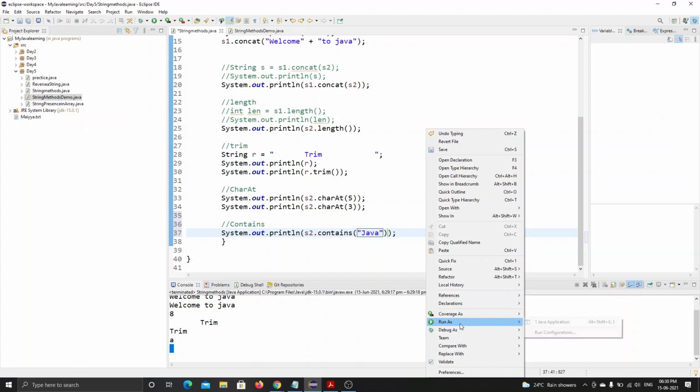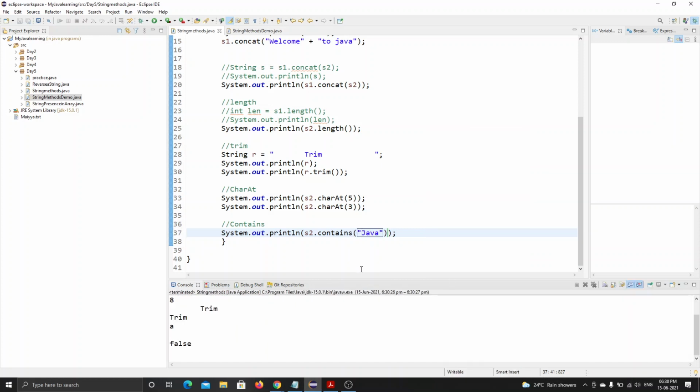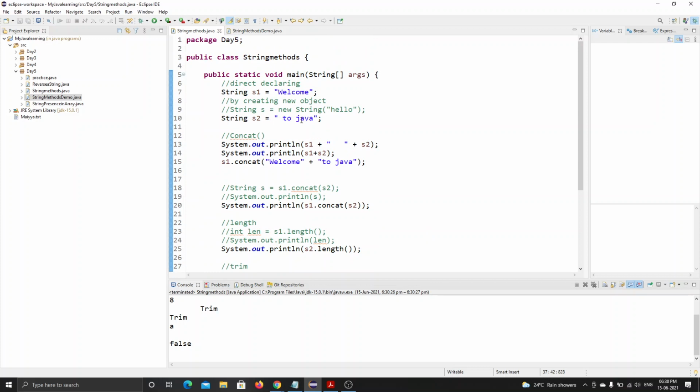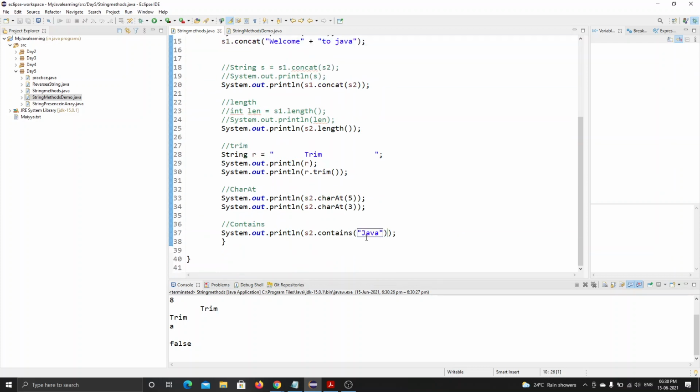Let me give contains Java and print this. It will give true or false. Oh, it's in the uppercase here and in the lower case there, so it will give me false.